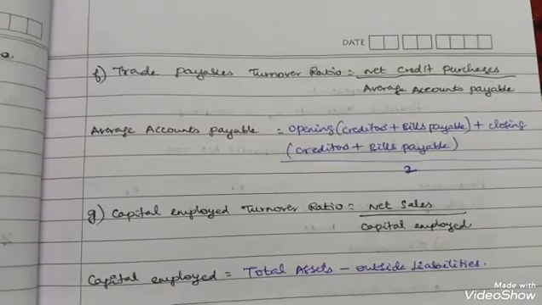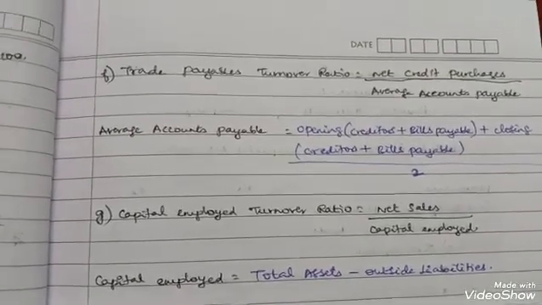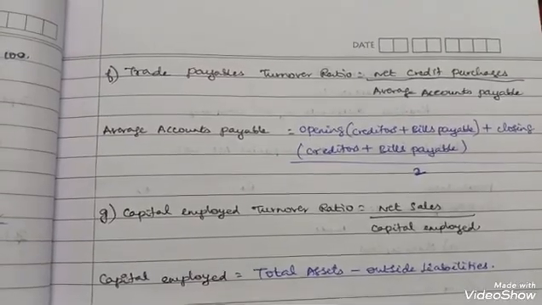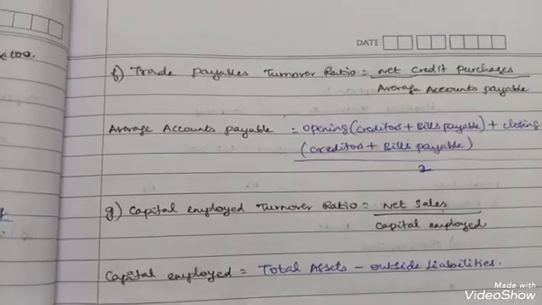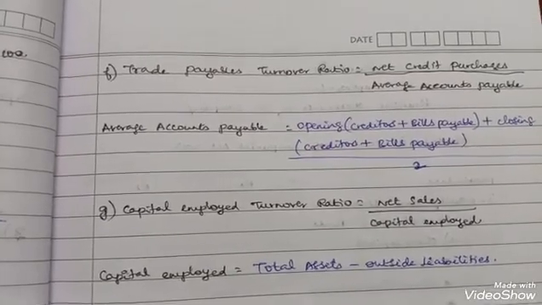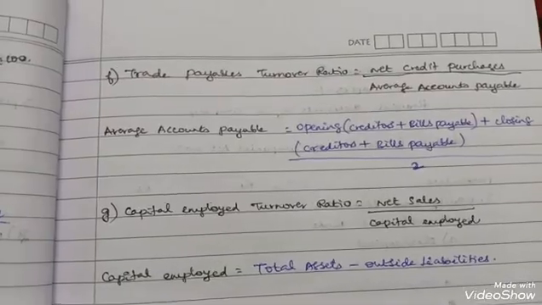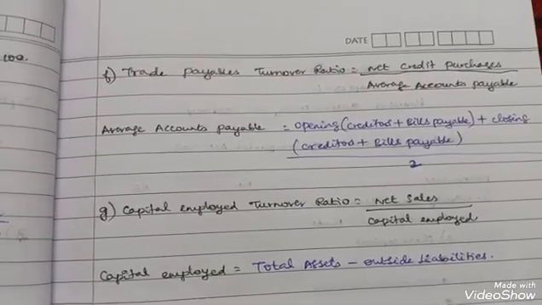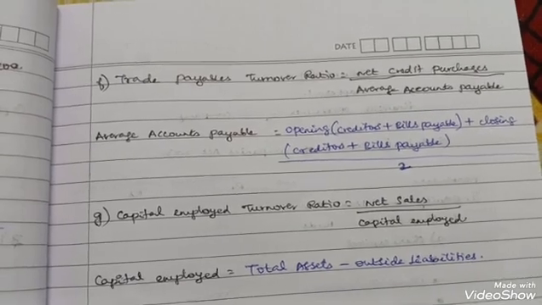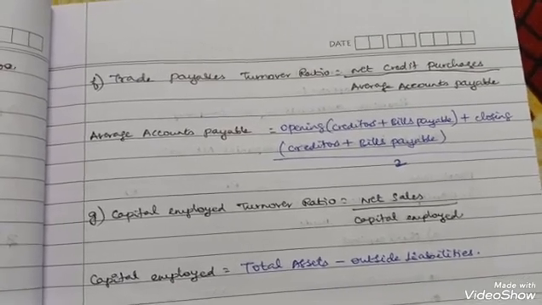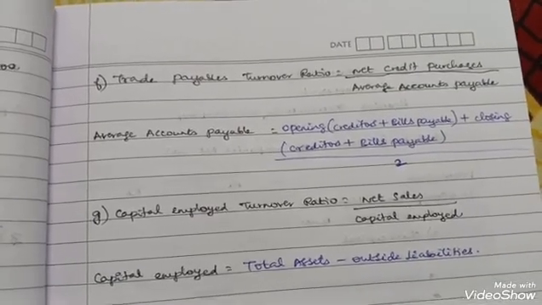Trade payables turnover ratio: credit purchases divided by average accounts payable. Average accounts payable is calculated the same way: opening creditors plus opening bills payable, closing creditors plus closing bills payable, divided by 2. If they give only opening or closing creditors, you cannot average it. You can just take that figure and use it. But if they have given both opening and closing, then you can average it.